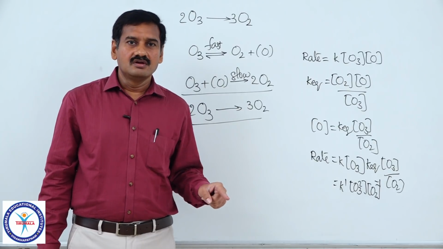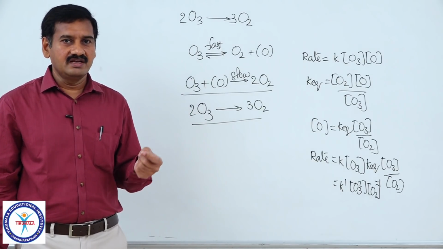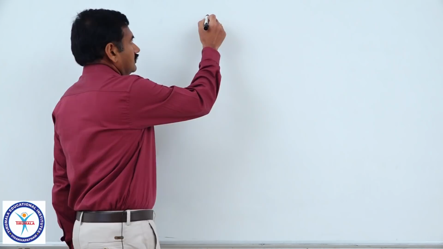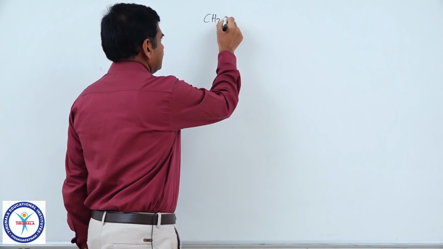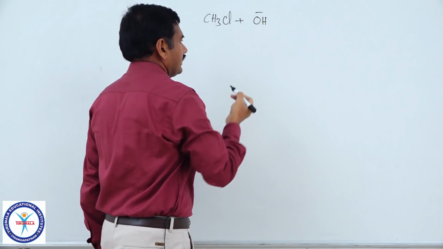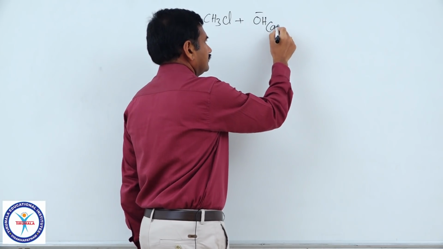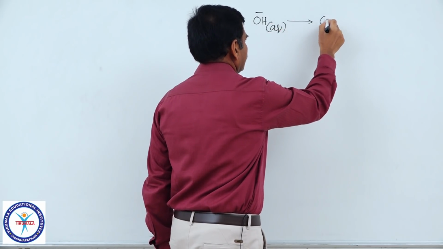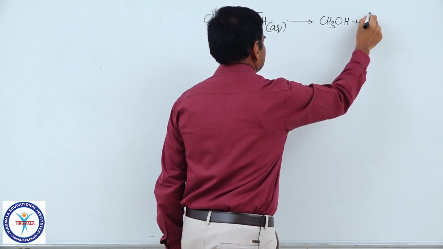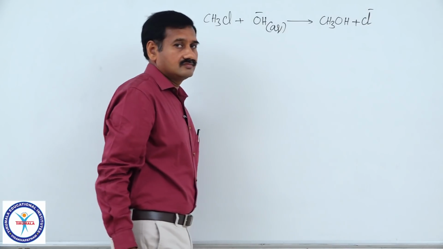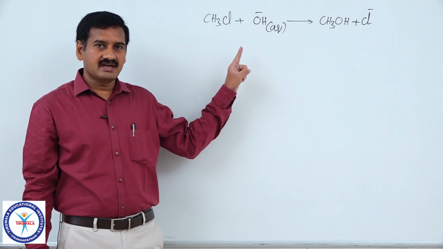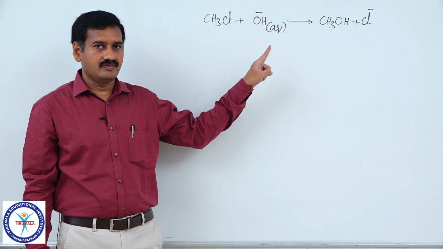Examples for the reactions in which molecularity of RDS is the same as order of overall reaction, I will also give. I think some of you might have studied nucleophilic substitution reactions in organic chemistry. When methyl chloride CH3Cl combines with aqueous base like sodium hydroxide, the product formed is CH3OH plus Cl minus. This reaction is an elementary reaction which is completing in a single step.